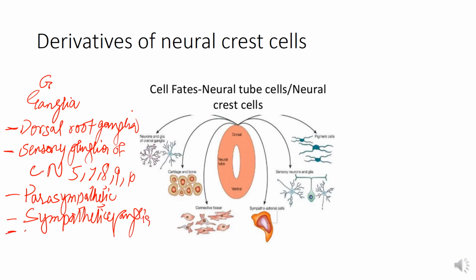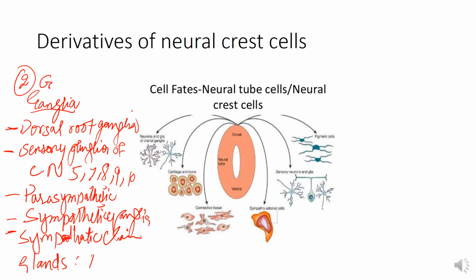And the sympathetic chain. So these all ganglia are derived from the neural crest cells of the neuroectoderm, which are derived from the surface ectoderm. Then again G for glands. So 2G, we have two G's, G for ganglia and G for glands.